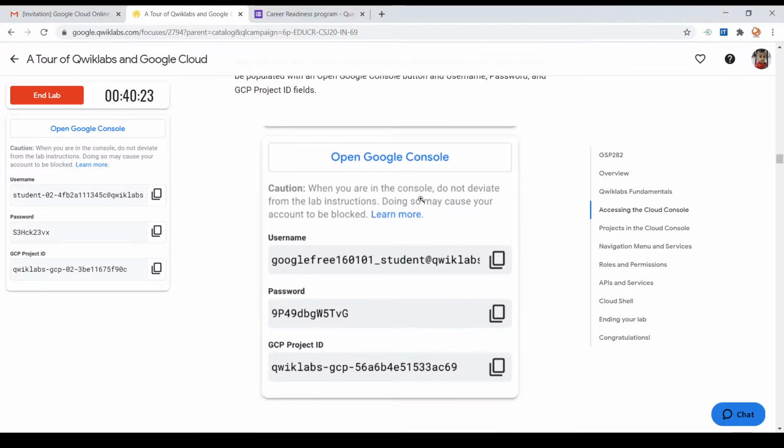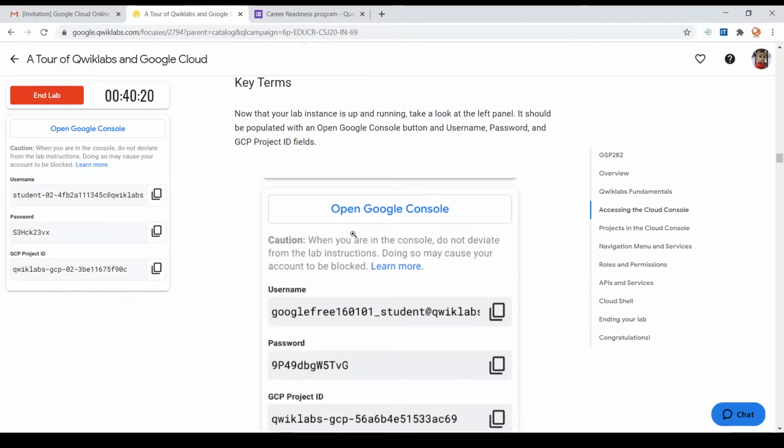So next, the option is to access the Google Cloud Platform. So how to open the Google Cloud Platform? Google always recommends you to do this lab in an incognito window, because if you have some personal IDs logged into this window, then it may interfere with the current lab session, and there are chances for issues to come across. And also, if it's an organization login, there are chances for your services to get billed. So Google and Quick Labs always recommend you to sign into this particular lab through an incognito window.